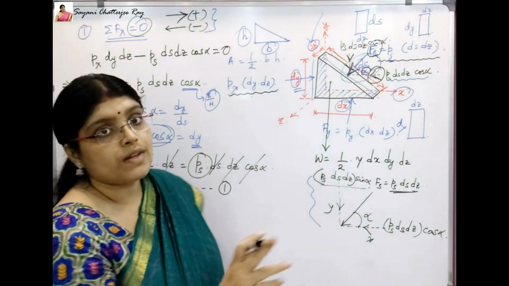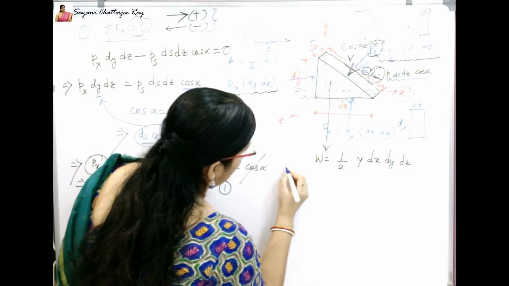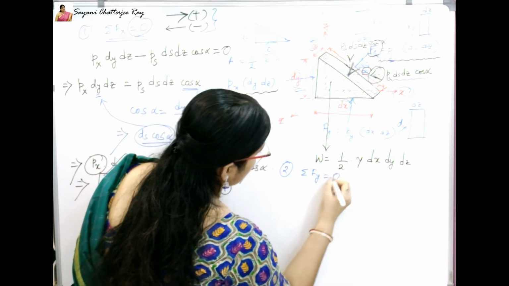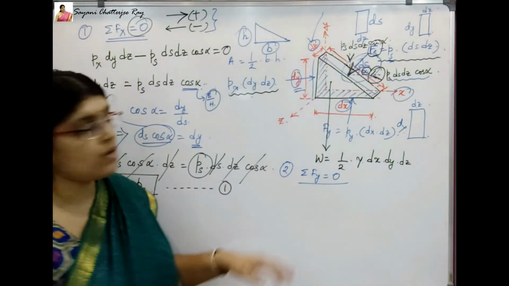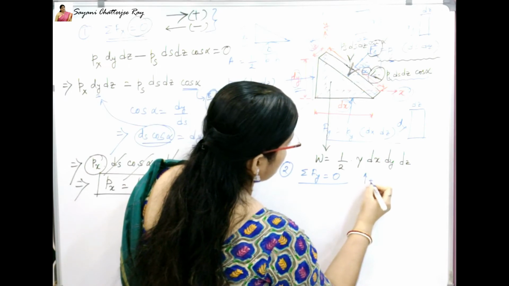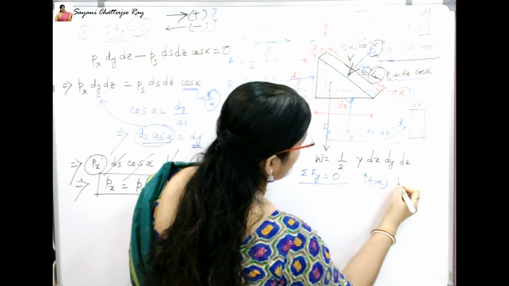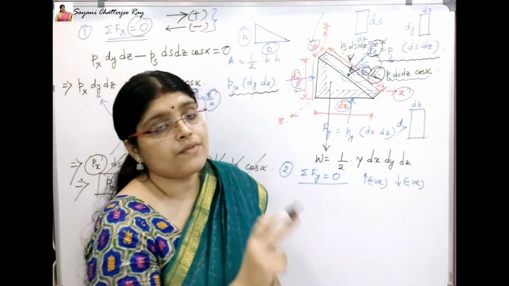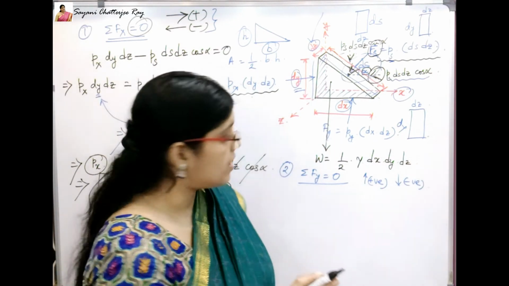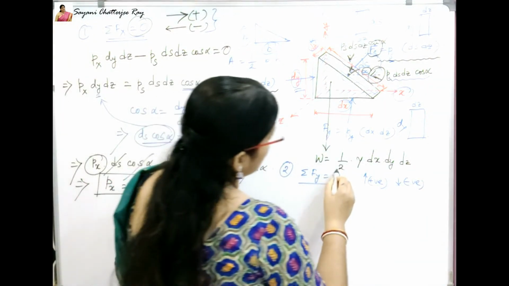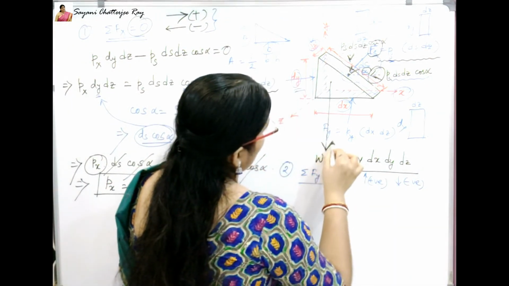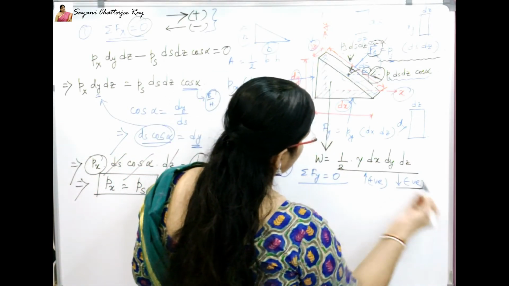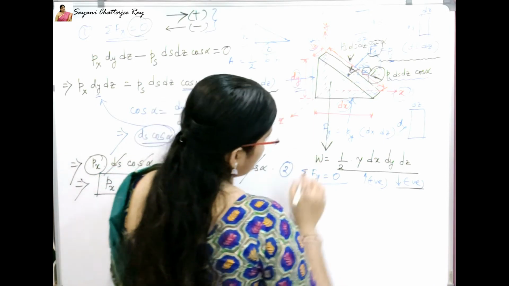So now we are going to resolve the forces in the y direction also, applying the second concept of equilibrium, that is summation of forces in the y direction equals 0. So the sign convention will be upward positive and downward negative. First of all we will see the forces acting in the y direction. The first force I can see is the weight of the fluid element, which is acting downwards, and a downward force is negative.